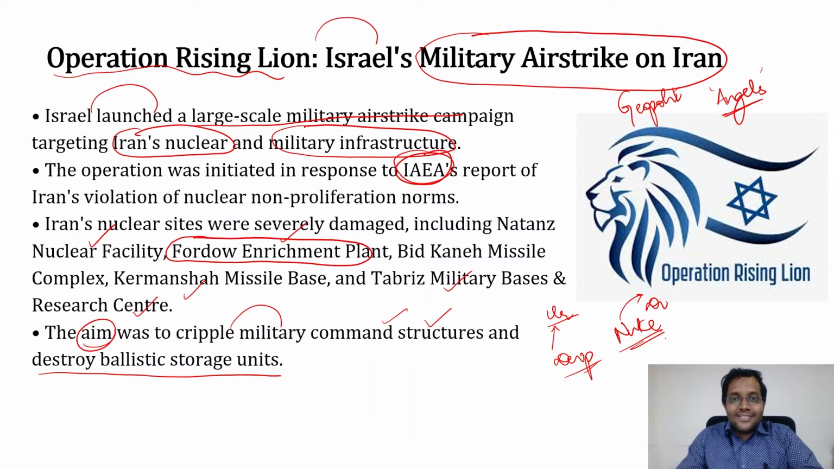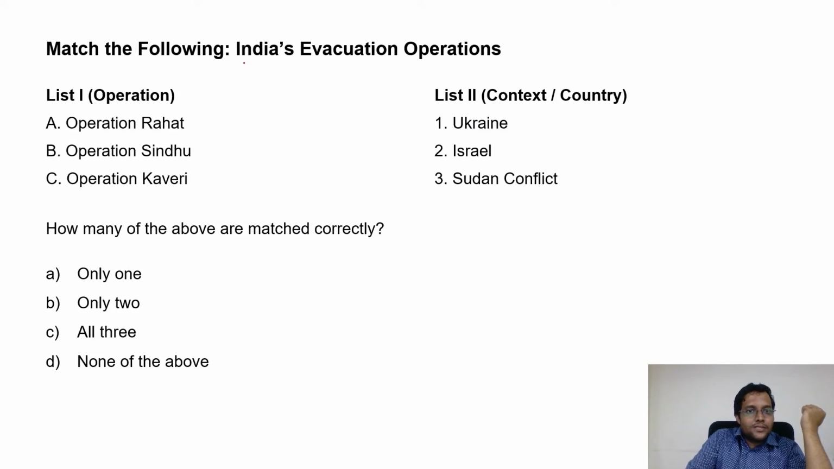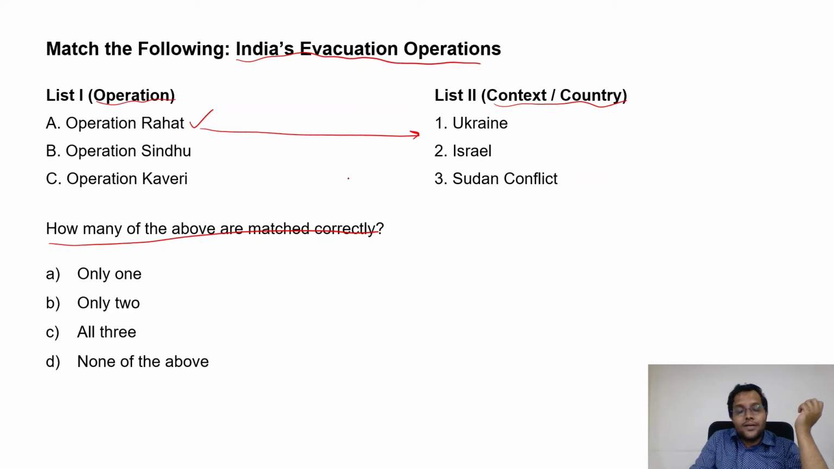Right, let's go to the next question. Okay, so the next question is, match the following India's evacuation operations with the following. So list A is the operation and list 2 is the context of the country involved. Now we have Operation Rahat, and it is linked to Ukraine. No, definitely not, because Operation Rahat is linked to the Yemen conflict, remember.